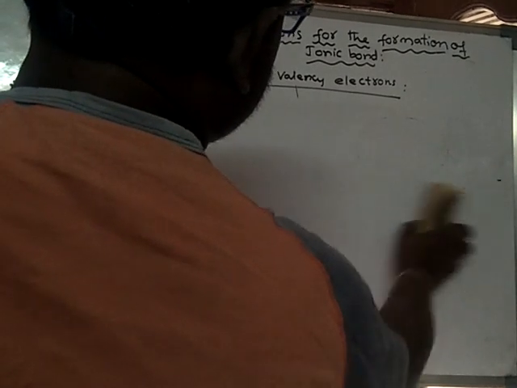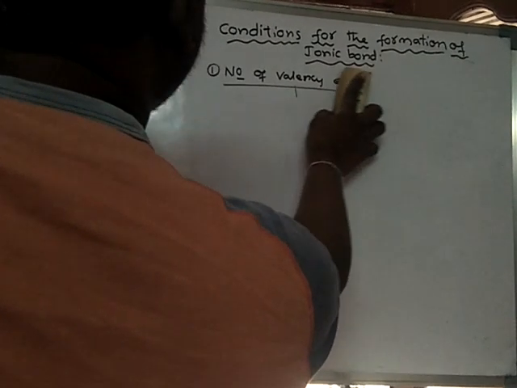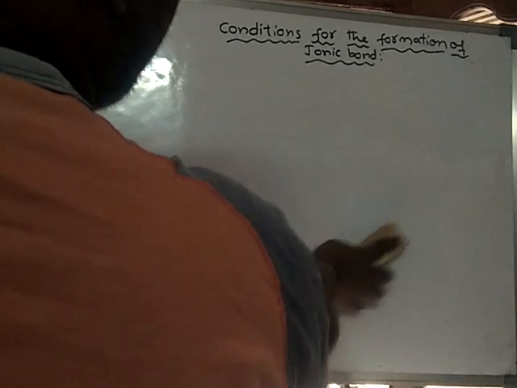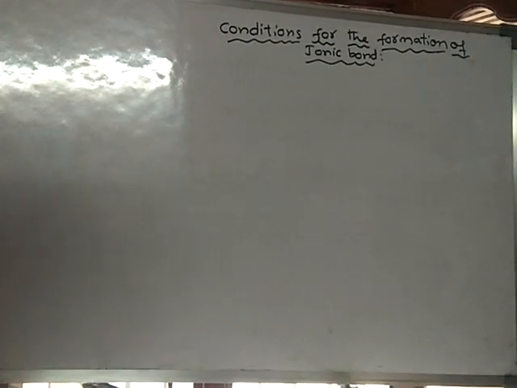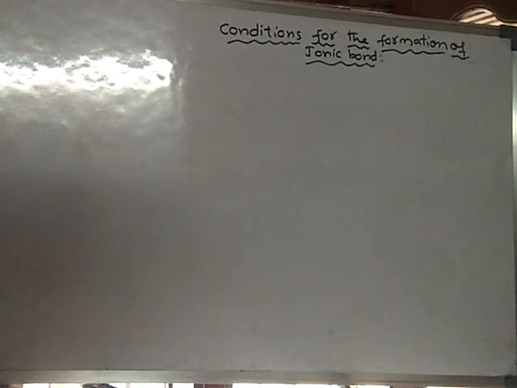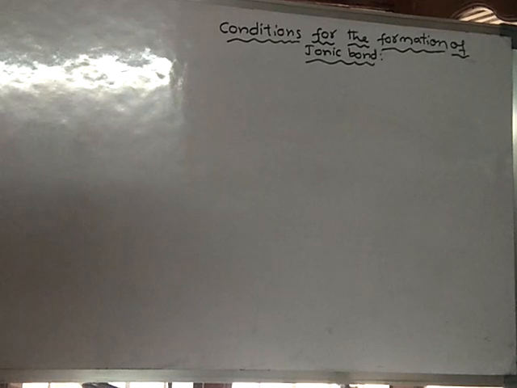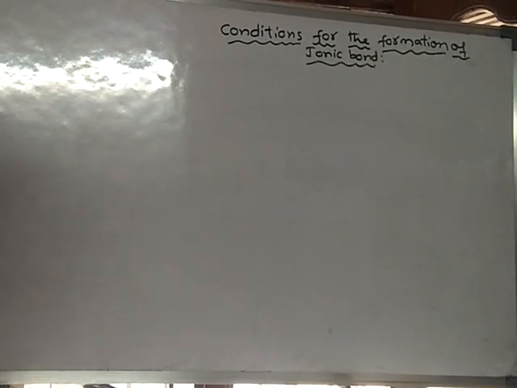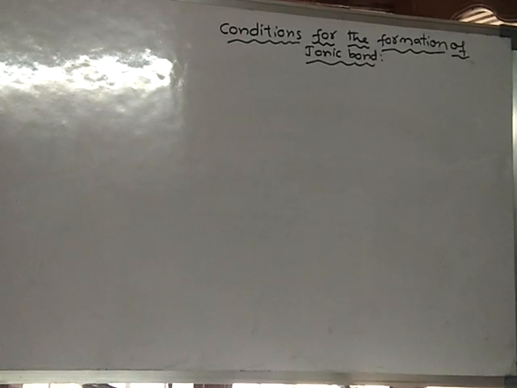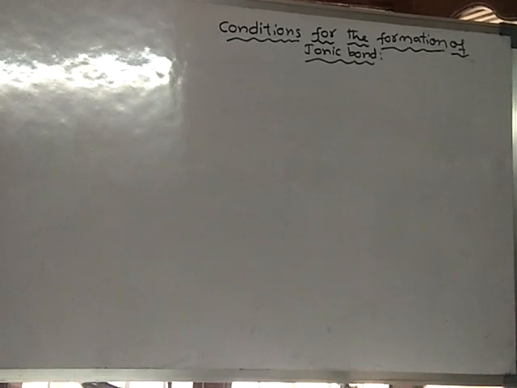When is a cation formed? A cation is formed when the valence electrons are 1 or 2 or 3, and an anion is formed when the valence electrons are 6 or 7. So this is one of the conditions, the first condition.